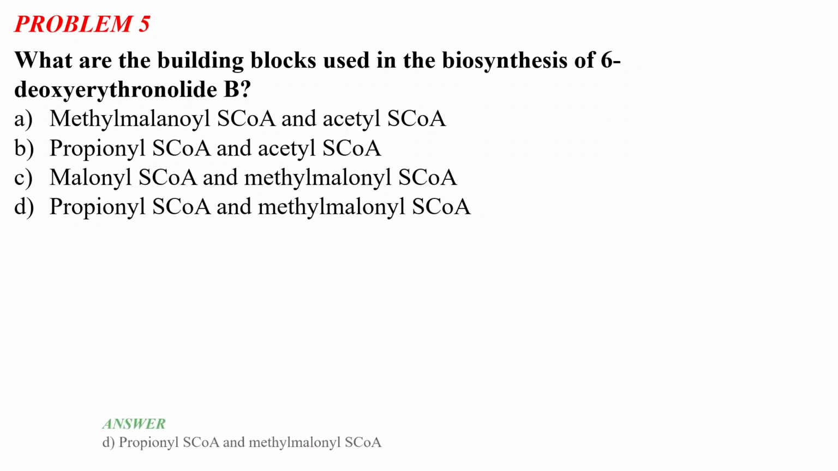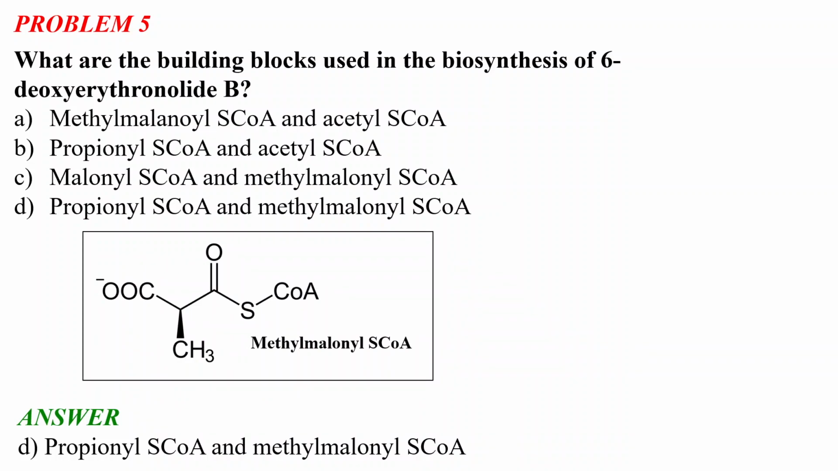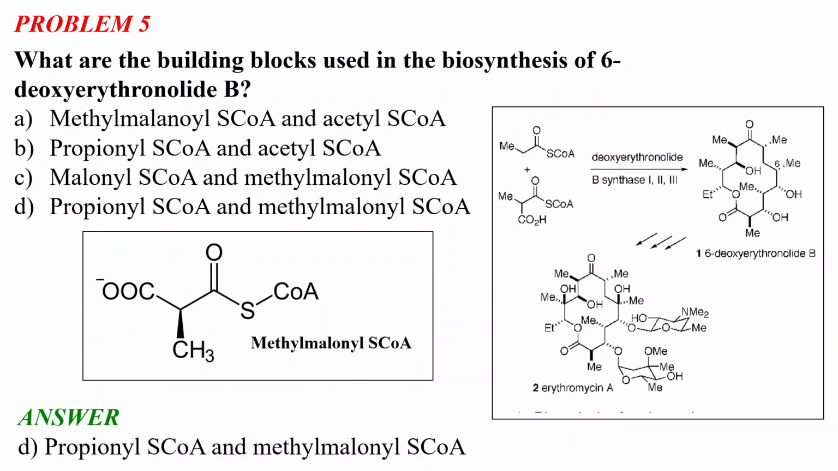So let's see the answer. The correct answer for this problem is option D, propionyl-CoA and methylmalonyl-CoA. These are the two building blocks for the biosynthesis of 6-deoxyerythronolide B. Here you can see the structure of methylmalonyl-CoA. Like acetyl-CoA, it is also a thioester. Basically there is a coenzyme A and a methylmalonic acid, and we have this methylmalonyl-CoA, which is the thioester of methylmalonic acid.